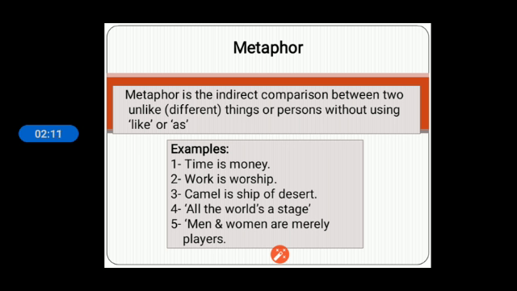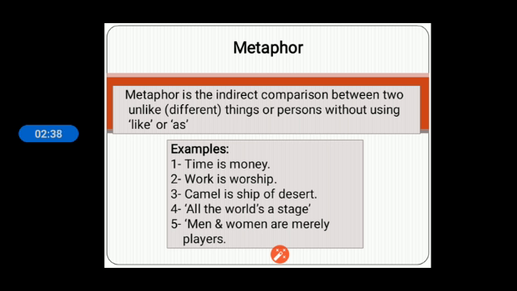Next one is metaphor. That is also just like simile. Simile is used for comparing two things. Metaphor is also used for comparing two things. But what is the difference between metaphor and simile? In metaphor, we don't use like and as. Directly the quality of one object is used in another object. That is the metaphor. Example, you can say time is money.